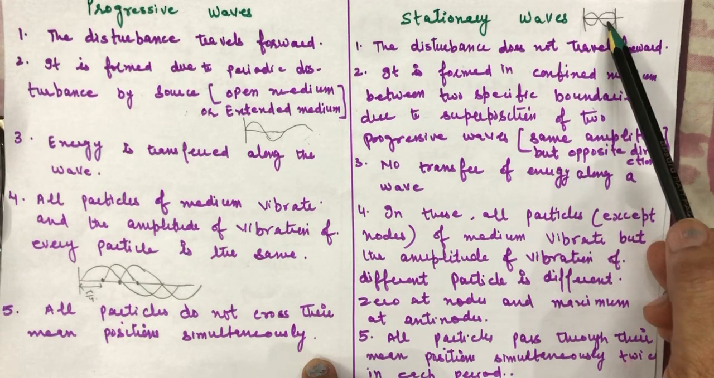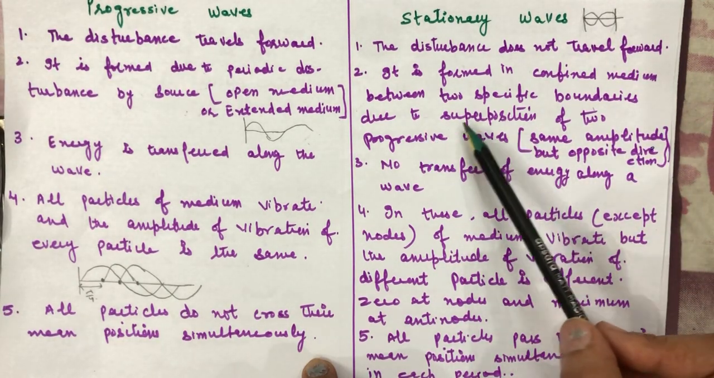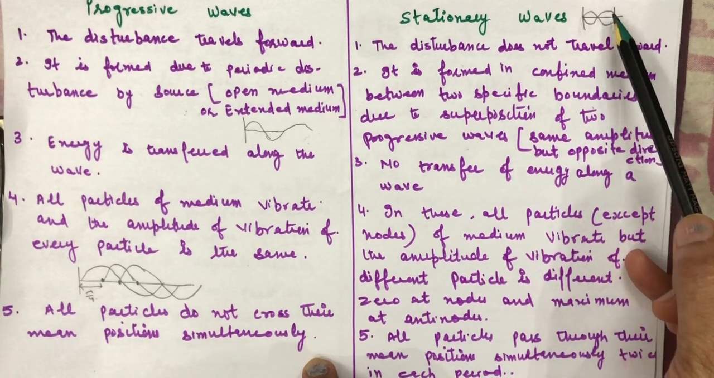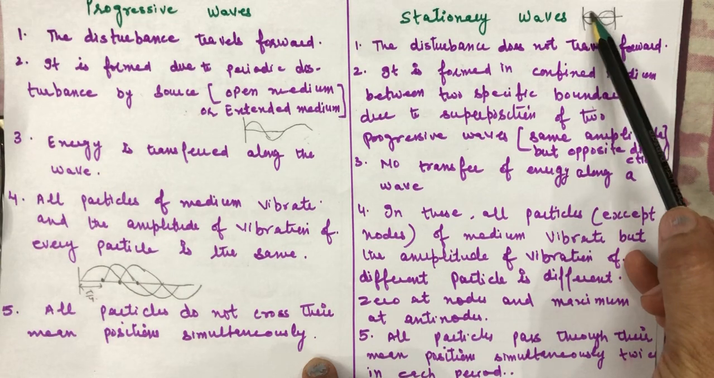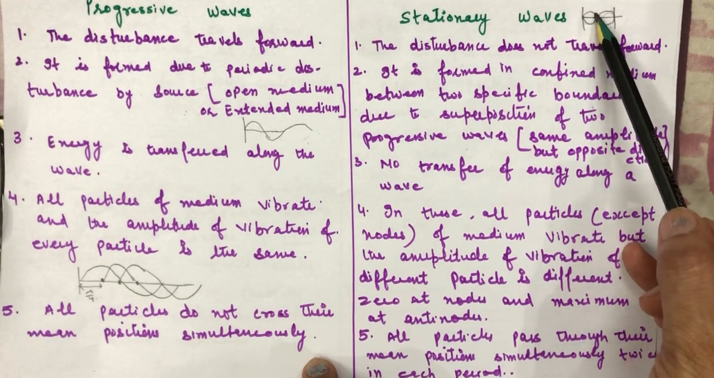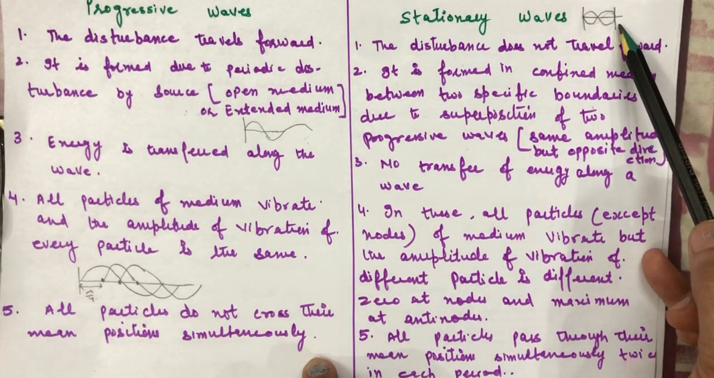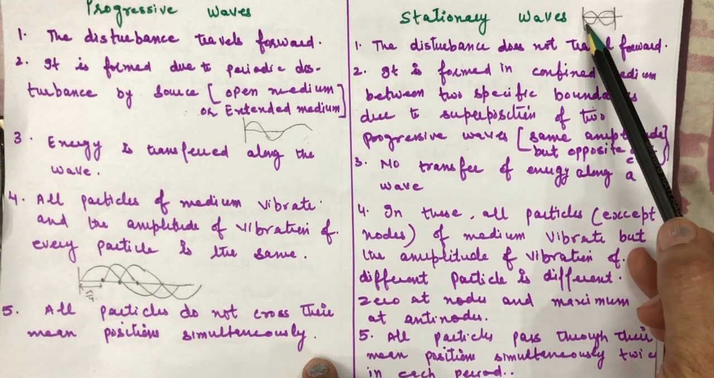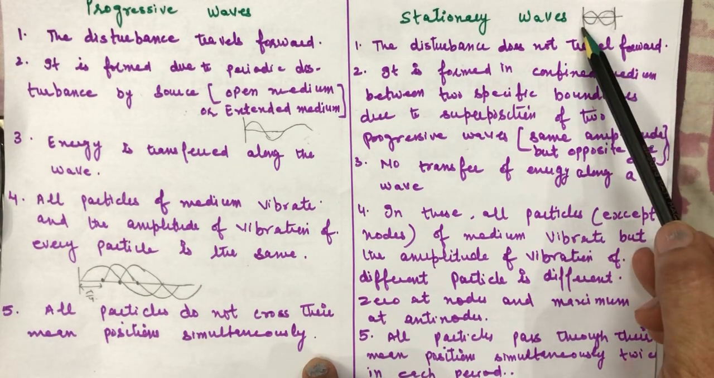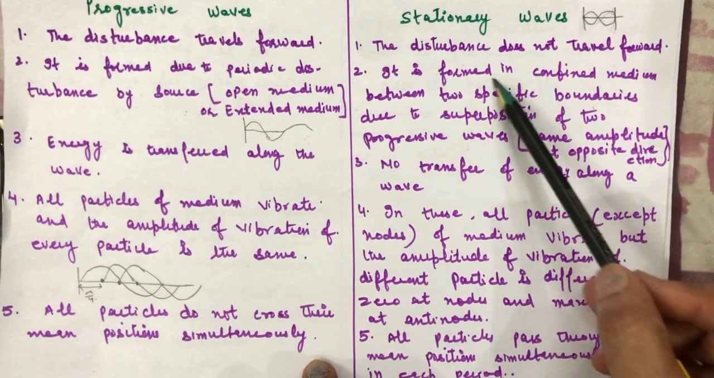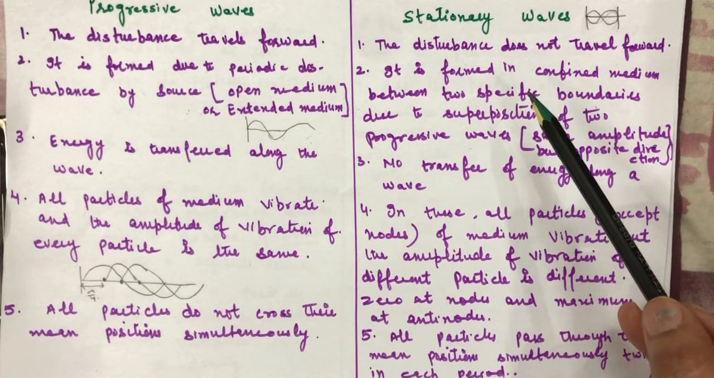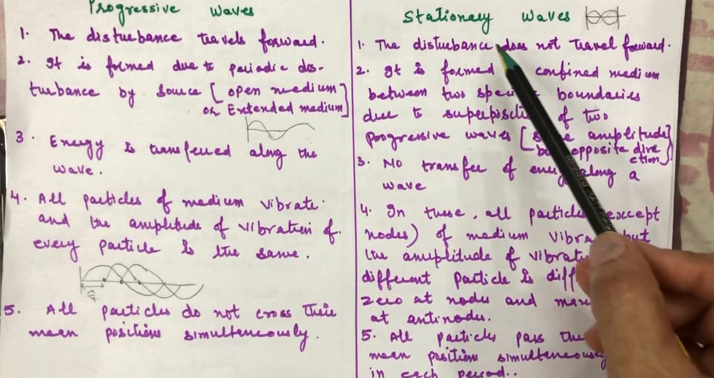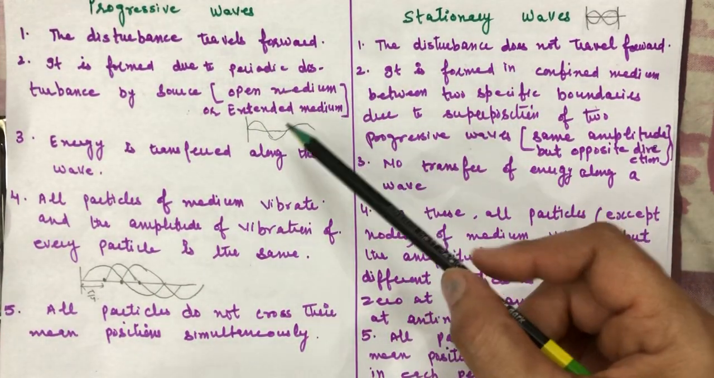How is it formed? It is formed due to superposition of two progressive waves. One progressive wave is this one and the second is this one. These two progressive waves have the same amplitude but opposite directions. One is from left to right and the other is from right to left, or you can say one is incident and the other is reflected, but having the same amplitude. So in this way a stationary wave is formed. This is the difference between a progressive wave and a stationary wave in terms of definition.